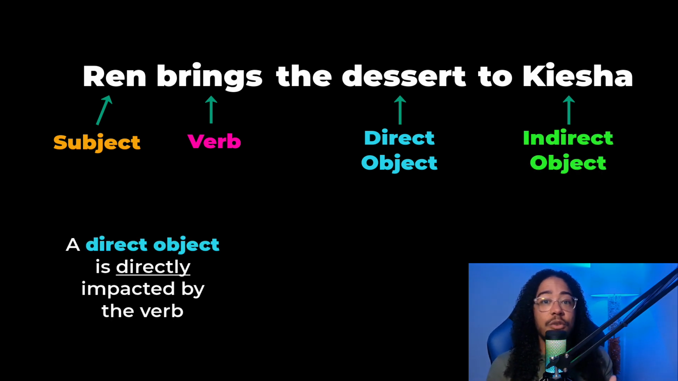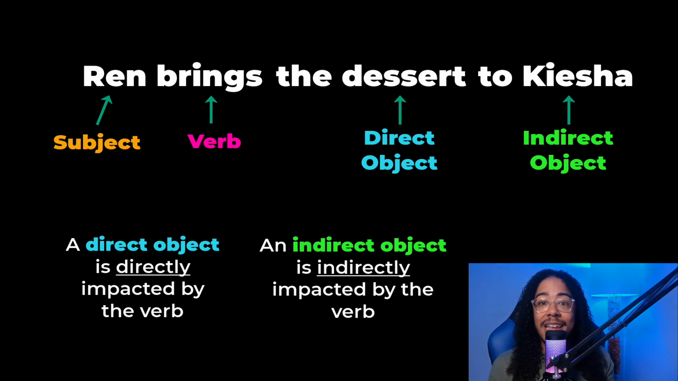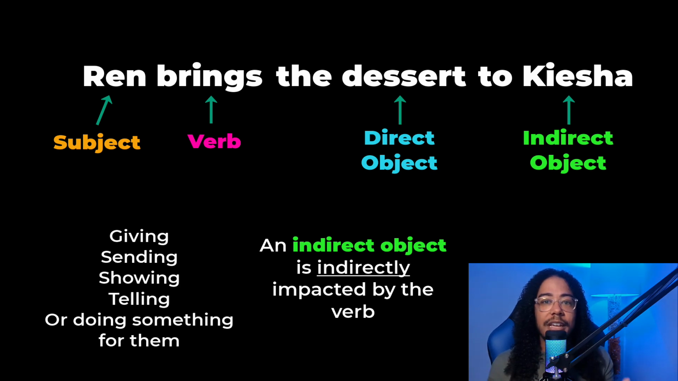We now know that a direct object is directly affected by the verb, right? So an indirect object is indirectly affected by the verb. So whatever it is that's happening doesn't happen directly to them. They're just affected by what happens. So typically, if you're giving, sending, showing, or telling something to someone or doing something for them, that person is the indirect object. Because you're not doing something directly to them, you're doing it for them or in a way that affects them. Here's another example to make sure you got it.